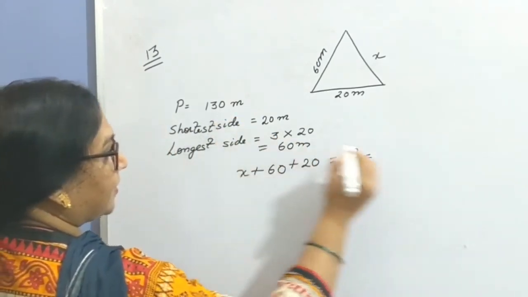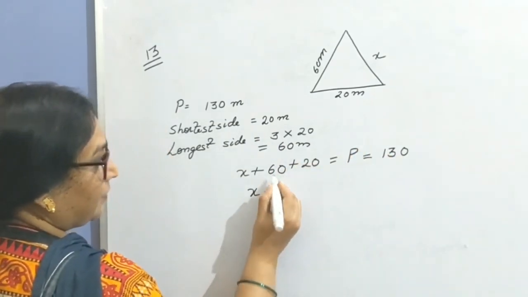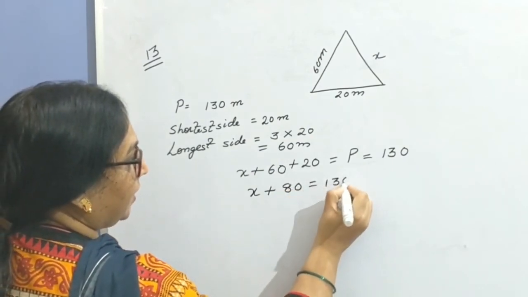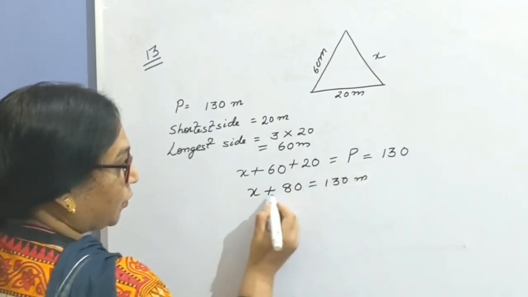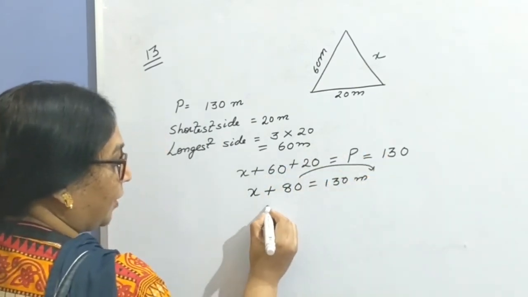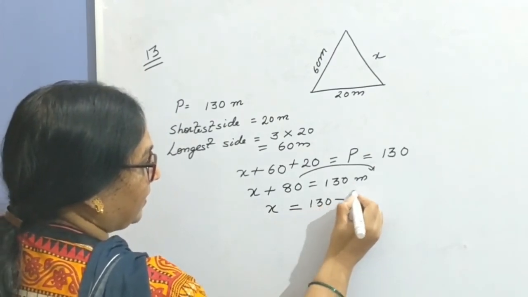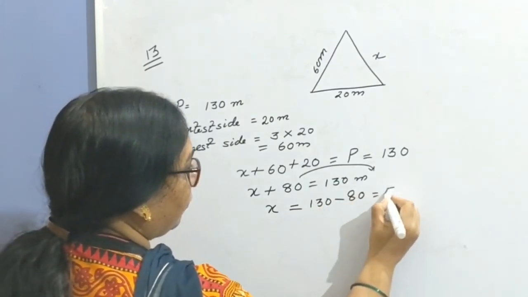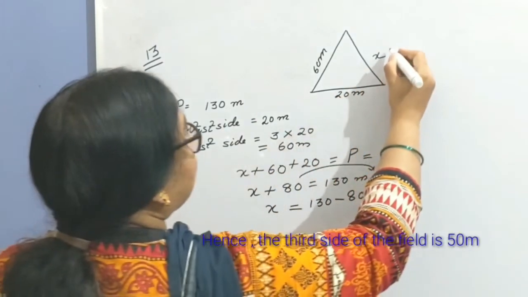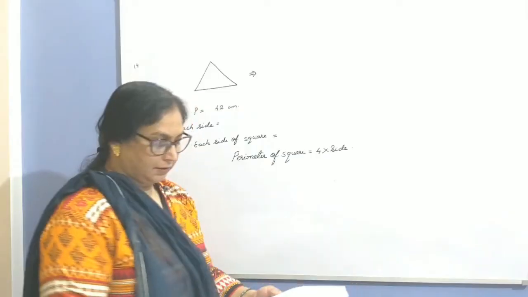Replace p by 130 here. Now bring the equation down. X plus 60 plus 20, 80 meter equals 130 meter. Now transpose plus 80 to the other side. It means we subtract 80 in the next step. So x, the third side, equals 130 minus 80 equals 50 meter. Hence, the third side of the triangular field is 50 meter.